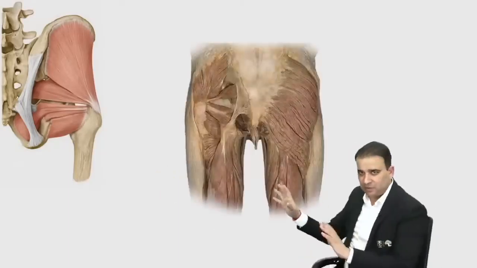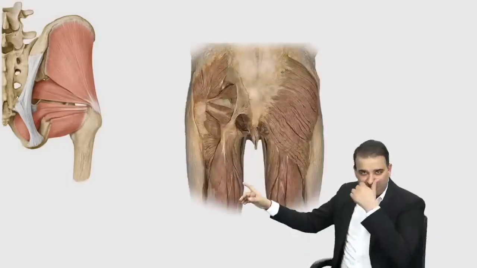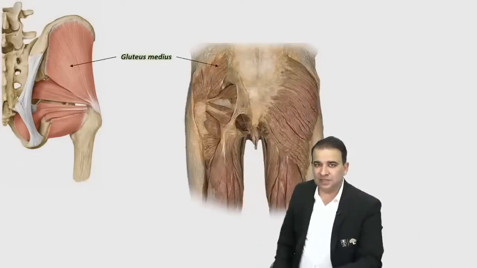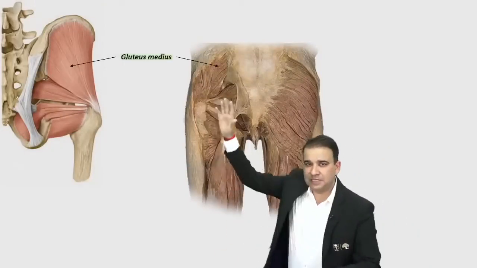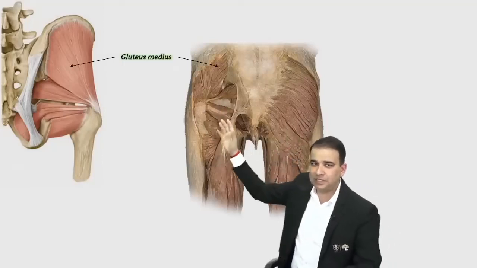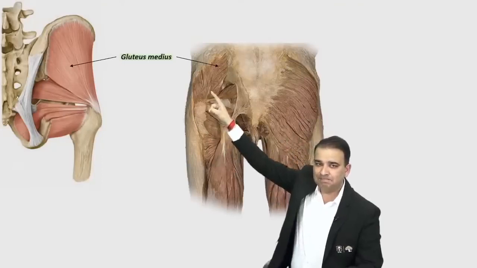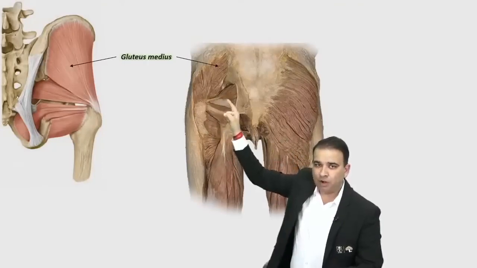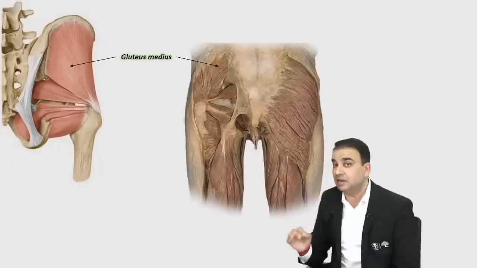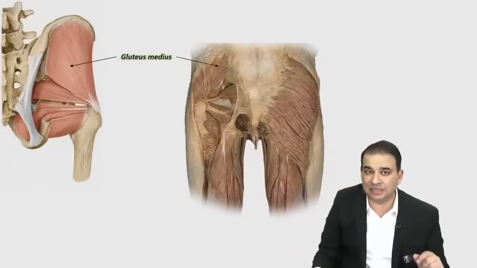Now, let me first compare this picture, because it's more likely to get a cadaveric image-based question on this image. So I'm just trying to compare this one with this image here. First of all, that's the gluteus medius muscle. You can see on both sides, the maximus muscle has been removed. That's the maximus muscle, you can see intact maximus is hiding everything here. The maximus is removed, and you can see the medius muscle. And then a very, very important muscle, if you are looking at the gluteal region, the muscle which will help you identify the nerves and vessels in that area is the next muscle, that is piriformis.